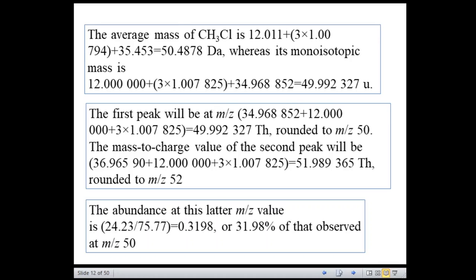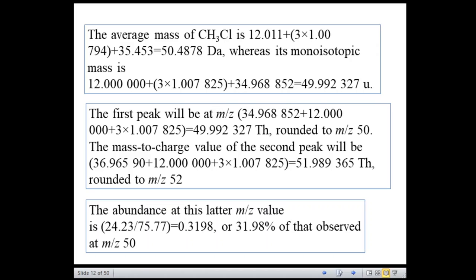Then this is rounded to m/z 50. The second peak, that is the second isotope, 36.96, is giving a monoisotopic mass of 51.98, and it is rounded to m/z 52. So you can carefully read between the lines in the given slide.